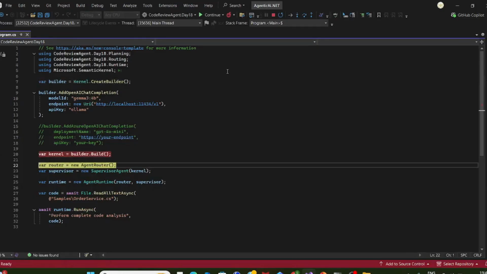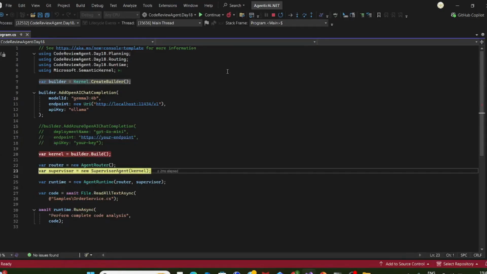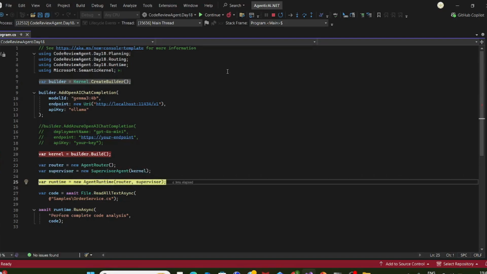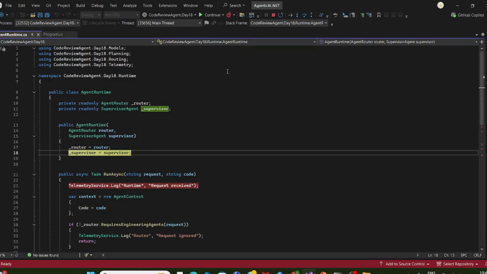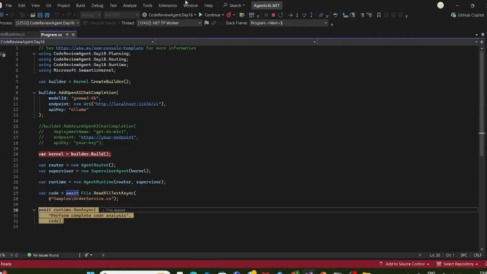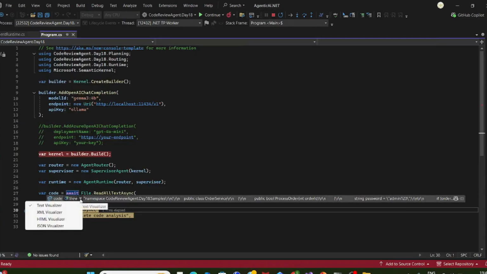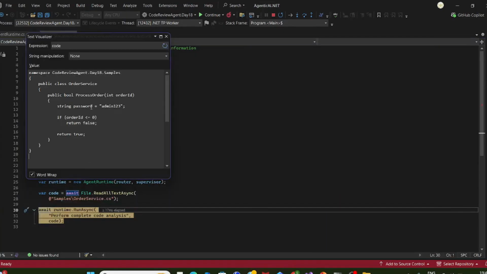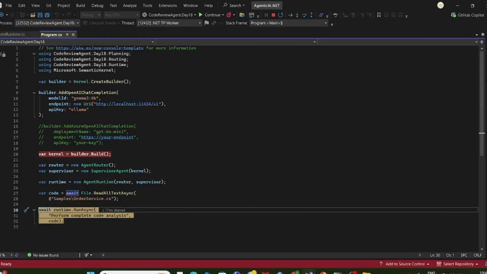First it will set up the router, then the supervisor agent setup. Finally, the runtime will take the router and the supervisor. Then the actual code file will be taken. The code file is written in such a way that it contains security issues, some code review items, and you can write test cases also. This is a small file. Finally it will call this.